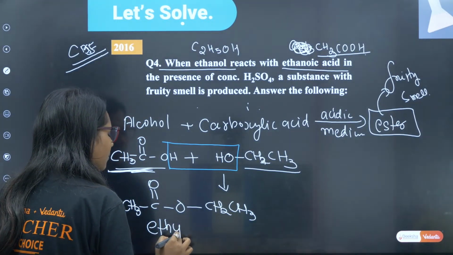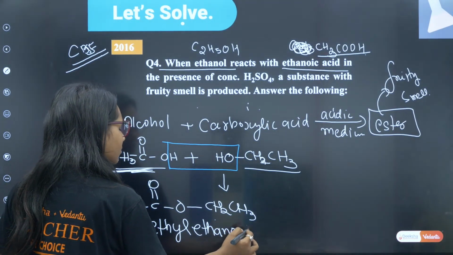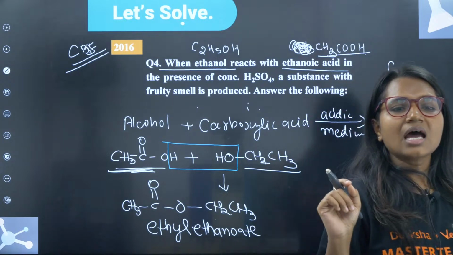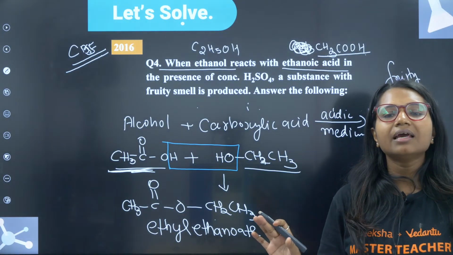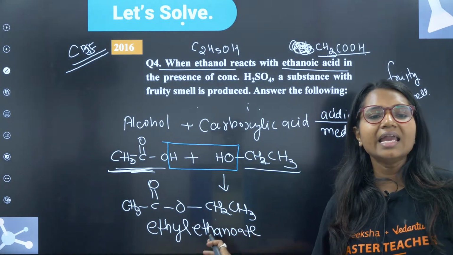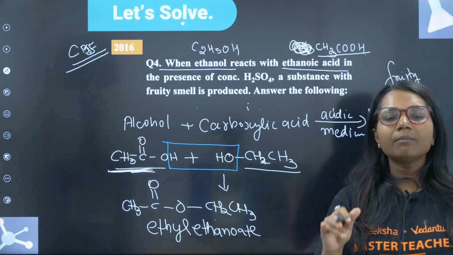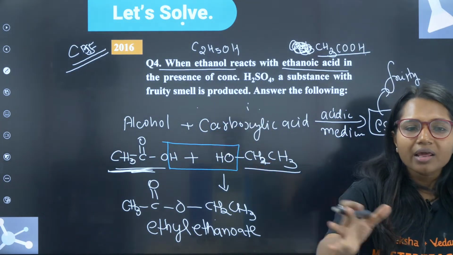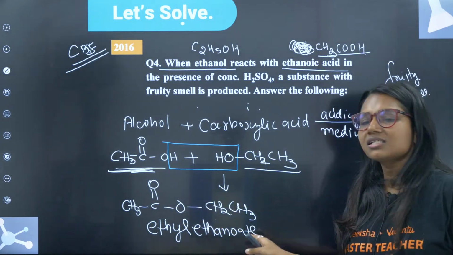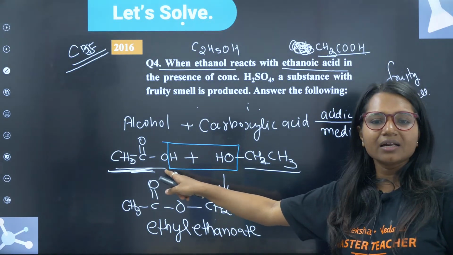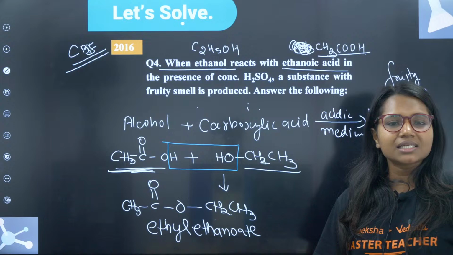What is the name for this compound? Ethyl ethanoate. It is an ester. Ethyl ethanoate. And the medium is acidic medium. Is that clear, guys? Is that clear? Ethyl ethanoate. This is ester. Ester has the fruity smell. Always remember, alcohol plus acid, water is going out. Always write in this manner. It will be easy for you to predict the structure. Remove H from acid because acid will give you H. Correct? And remove OH. So you are going to get ester.